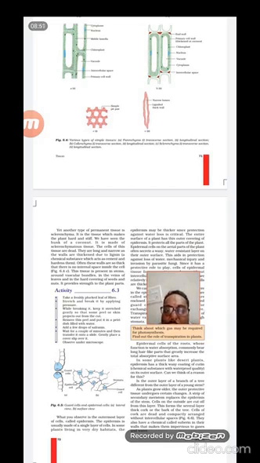And apart from this, the outer layer of trees like cork and bark are all epidermal tissues, and they are dead and very compactly arranged.